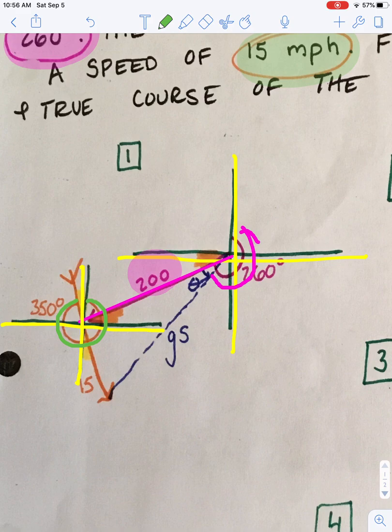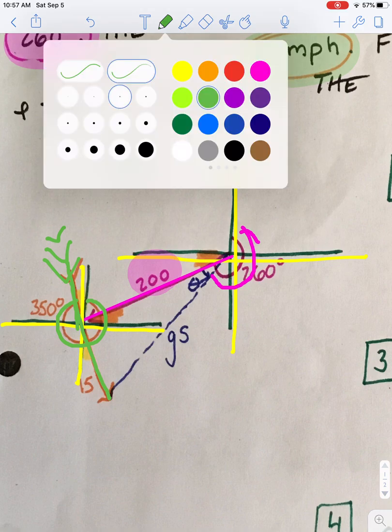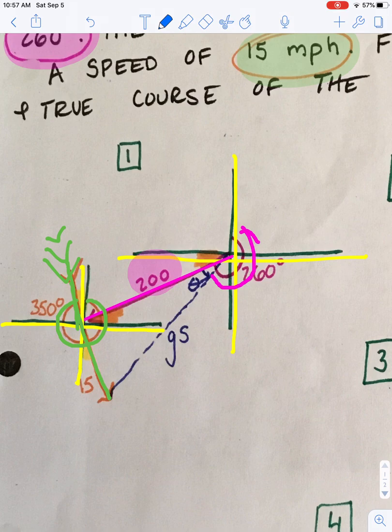But if it's coming from this vector, that means it's pushing it in the opposite direction. So what's actually happening is you're coming down here. Now I need to turn it into a right triangle. So where my plane was trying to go, I bring it over here to where the wind has pushed it.